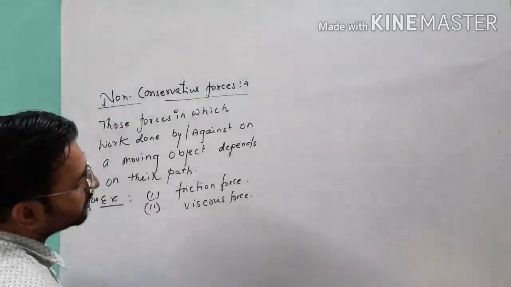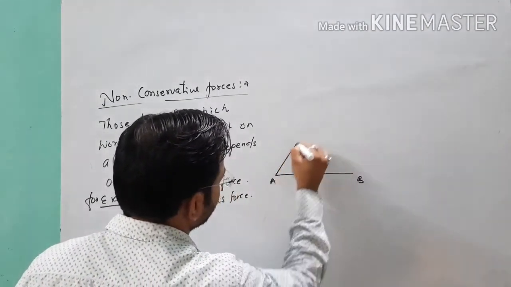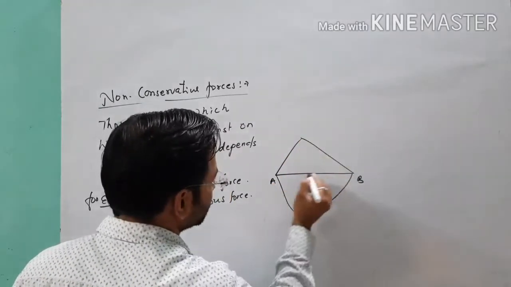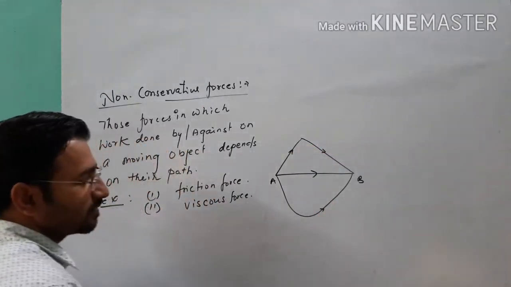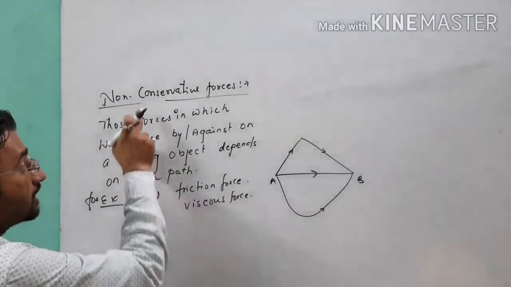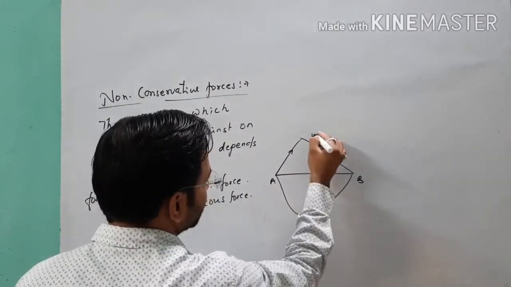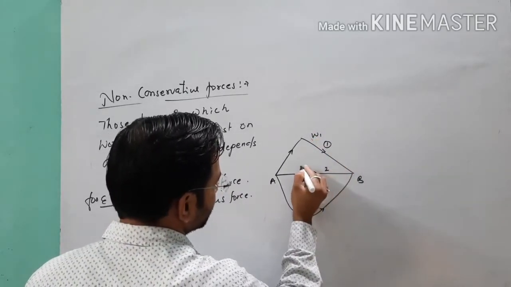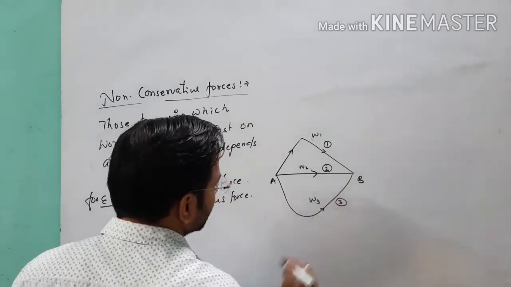Point clear? So in this condition, again we are taking two objects A and B, and we have different paths to carry the object from A to B. If the force is non-conservative, suppose this is our first path, for that the work is W1, this is our second path, for that the work is W2, and this is our third path, for that the work done is W3.